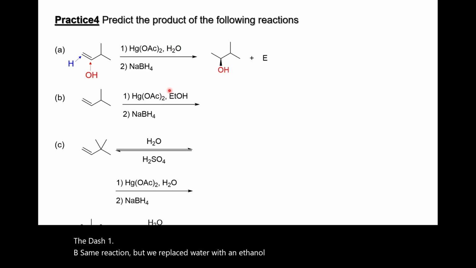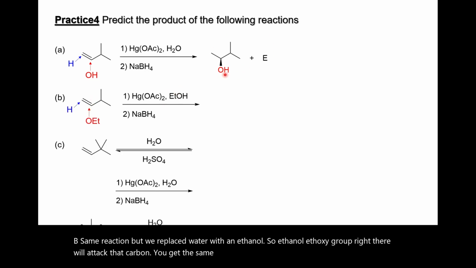Part B, same reaction, but we replace water with ethanol. So the ethoxy group will attack that carbon. You get the same thing, just replace hydrogen with an ethyl group.